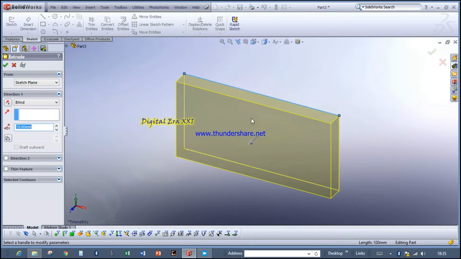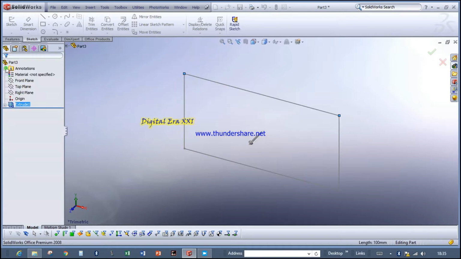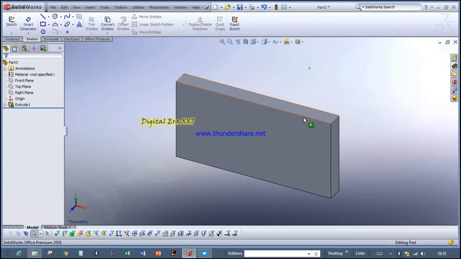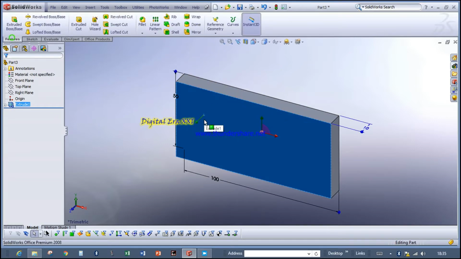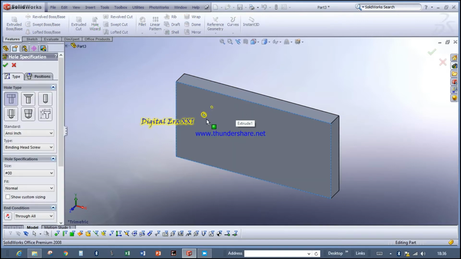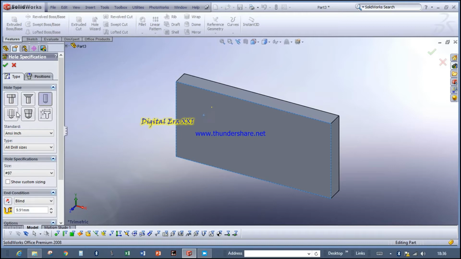Select the plane which you need to extrude. Okay, we'll put a thickness of 10 mm. Then give OK. Now our flange is ready. Now we'll create a hole in this part initially. After this, with respect to this flange, we will create another flange. Okay, fine. We'll create a tapped drill in this part.